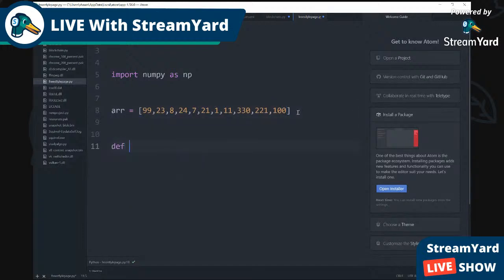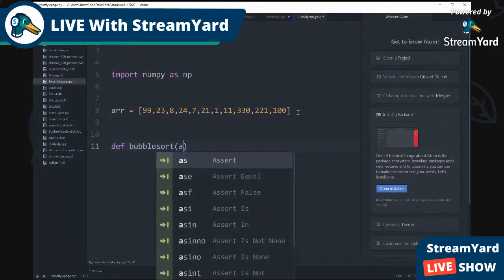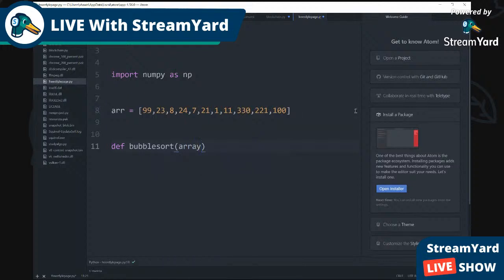So we're gonna create a function called bubble sort. We already explained the definition of that, and inside the little brackets, we're gonna put array in there, because this is important.